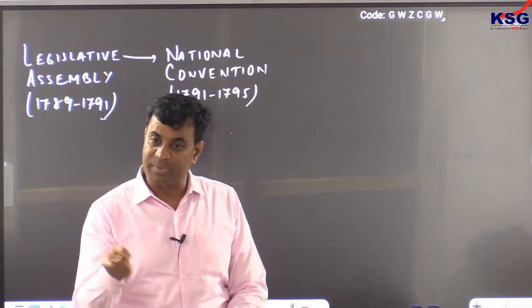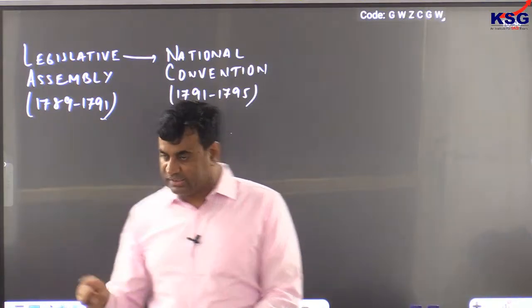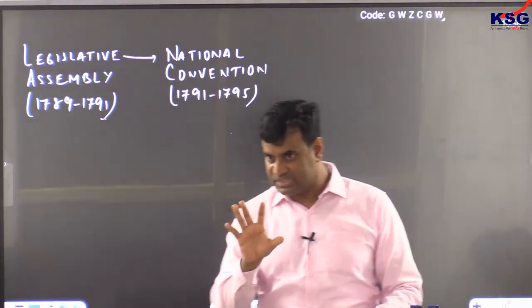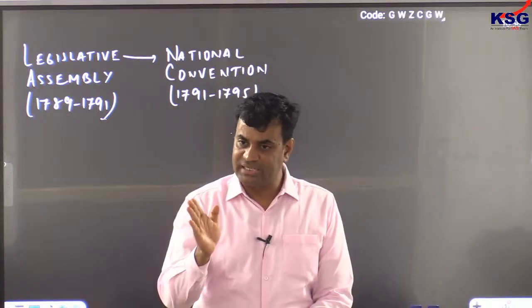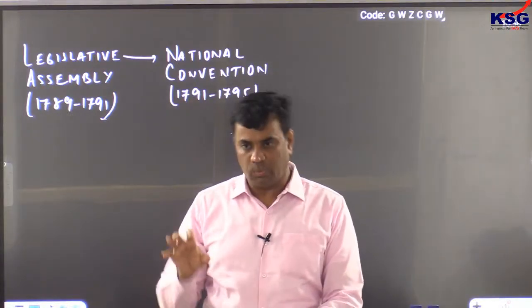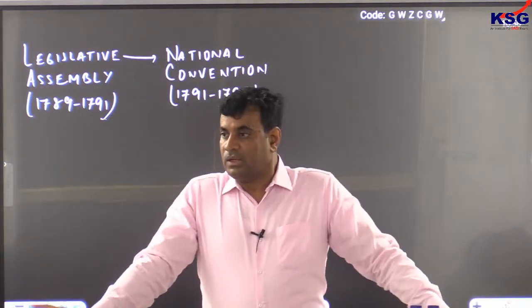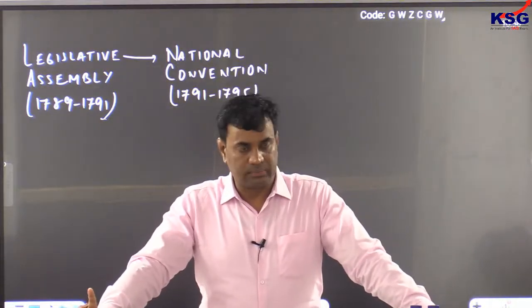Those revolutionaries who became suspicious of Britain and Austria converted the Legislative Assembly into the National Convention to deal with this threat. So the clergy and nobility class approached Britain, while the common masses were against Britain. They understood the approach of Britain at this time.